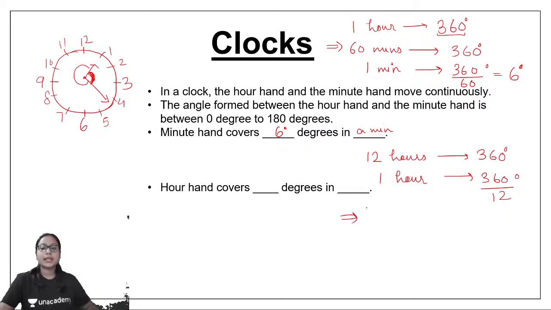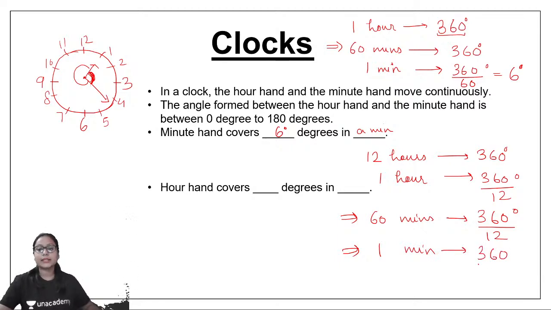It means in 60 minutes, the hour hand would cover 360 by 12 degrees. So in 1 minute, the hour hand would cover 360 by 12 divided by 60 degrees. If you solve this, you will get that this is equal to 0.5 degrees.